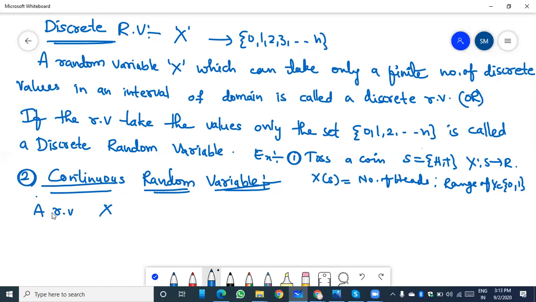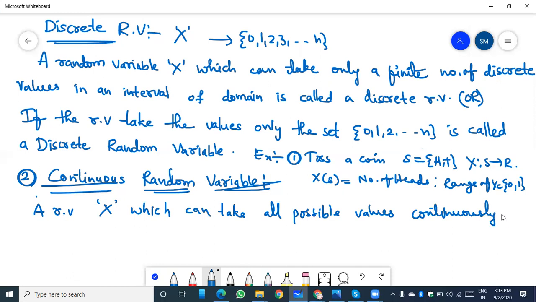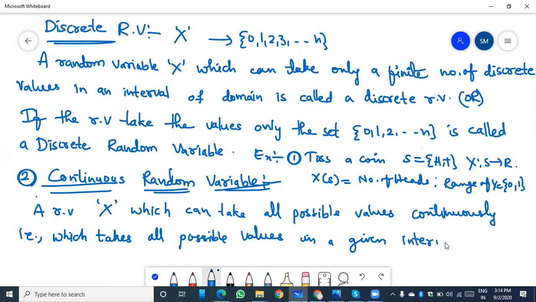A random variable capital X which can take all possible values continuously, that is, which takes all possible values in a given interval, is called a continuous random variable.